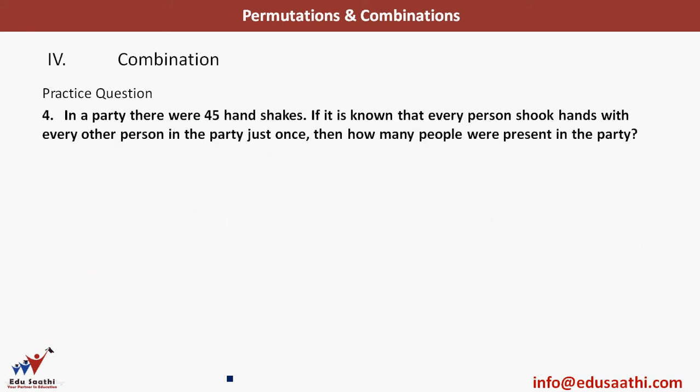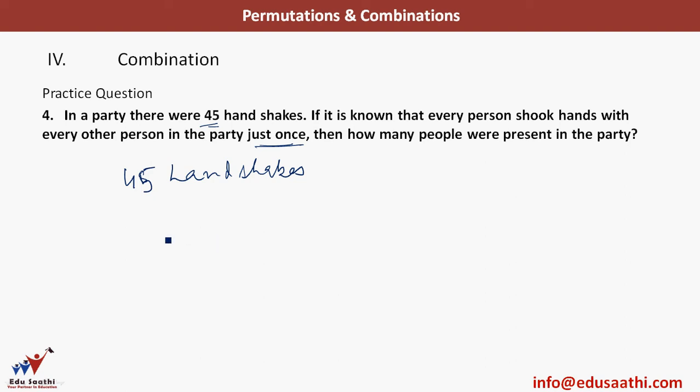Let's have another question here. In a party there were 45 handshakes. If it is known that every person shook hands with every other person in the party just once, then how many people were present in that party? So we have 45 handshakes in the party. We want to know the number of people together.